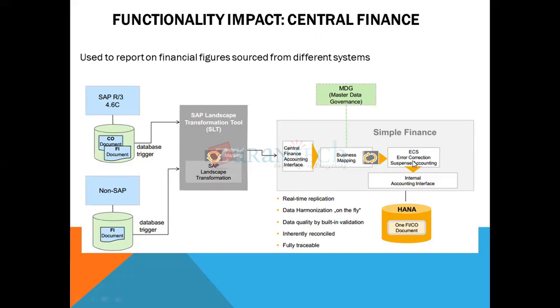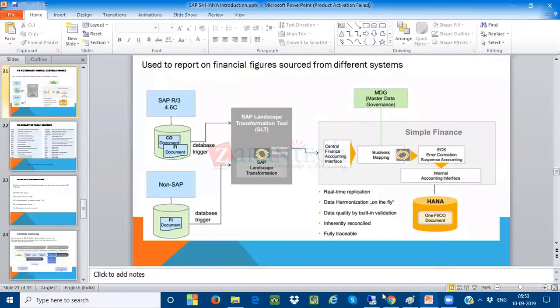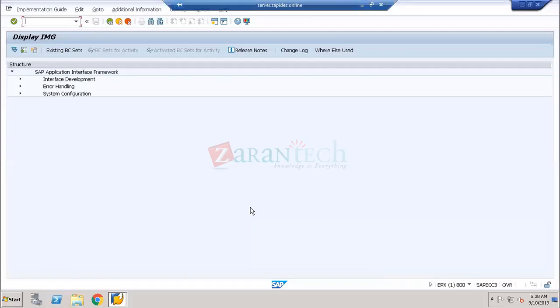After fixing the errors, the document will go to the internal accounting interface and be stored in the SAP HANA database. Until those errors are corrected, until those accounting interfaces are corrected with error replication, I cannot post the document to my SAP S/4HANA system. So how is this AIF going to be constructed? We have a separate section.